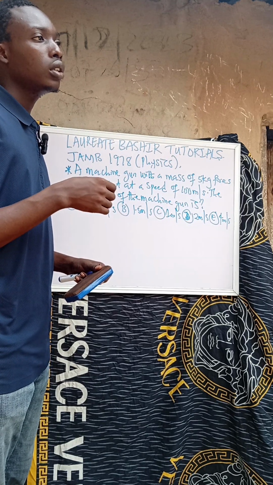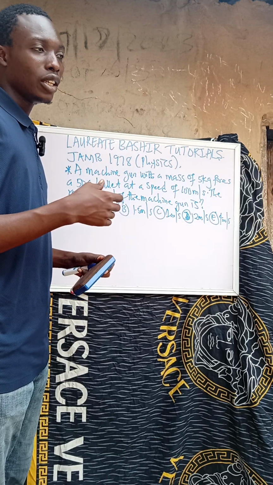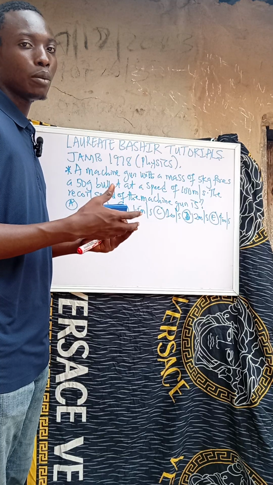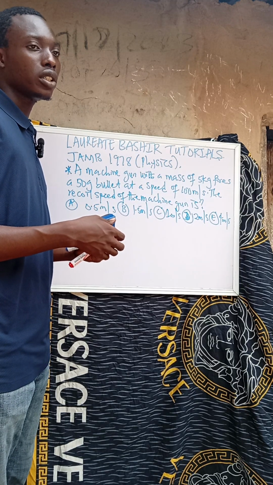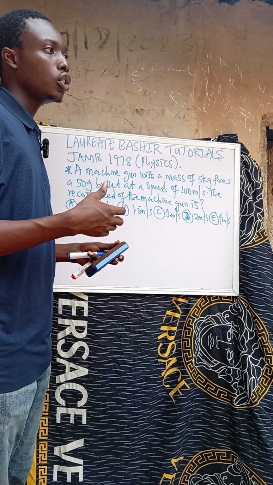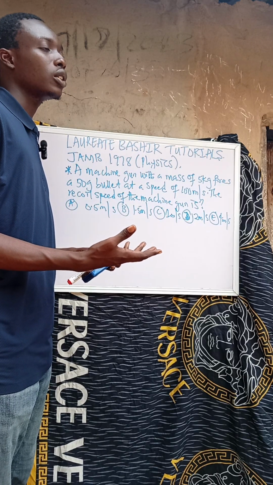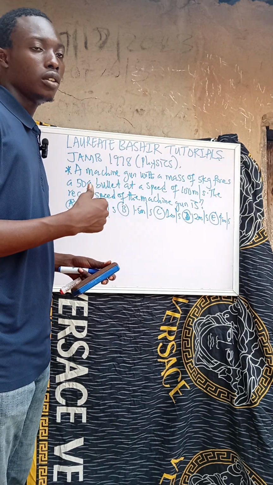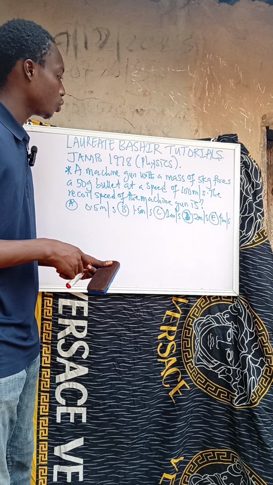The recoil of a gun is another principle that agrees with the law of conservation of linear momentum. So anything you are doing in the recoil of a gun, you have to be considering linear momentum. The momentum at which you fire a gun is the same as the momentum at which it recoils back to you, it bounces back to you. That's why it falls under recoil of a gun.